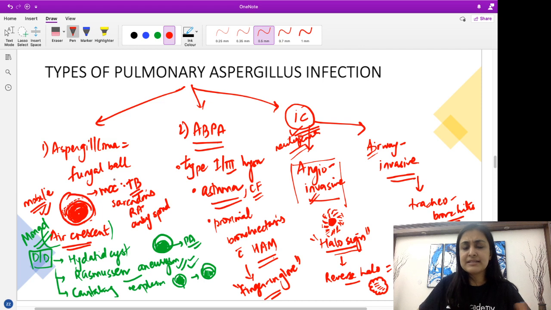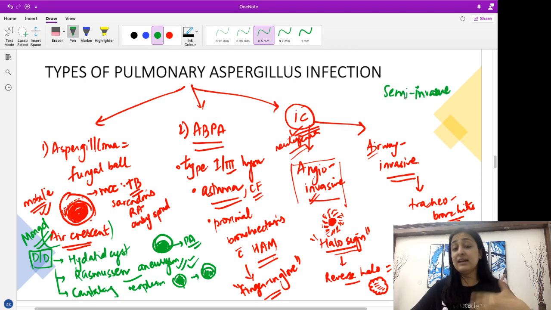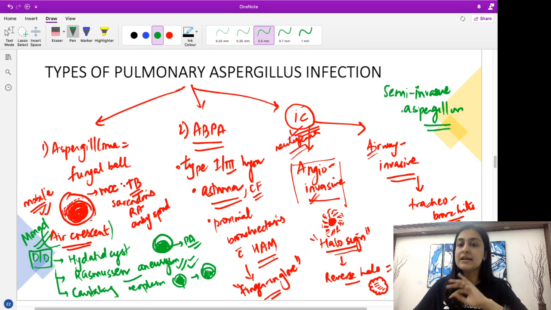So these are basically the four main patterns. Apart from this, just remember there is also something which is the semi-invasive. I have patients who are predisposed to infection, but they do not have such weak immune system. So they are able to fight the infection to a certain extent, and hence they produce this kind of semi-invasive aspergillosis. It does not have any typical appearance. So just remember there is something which is called semi-invasive aspergillosis also.